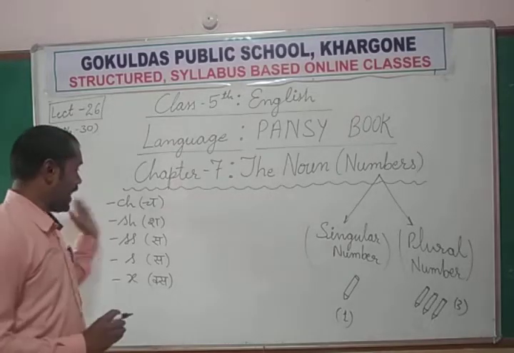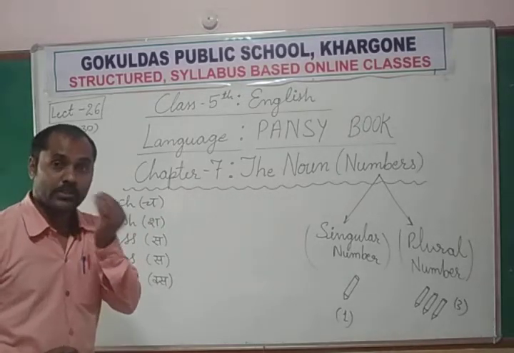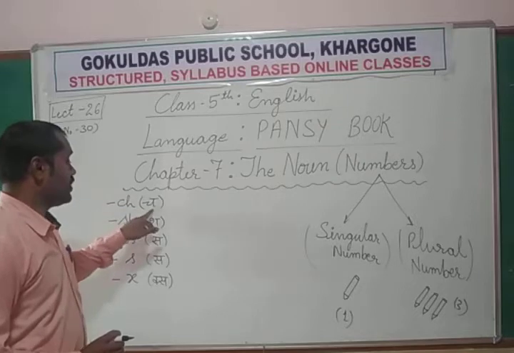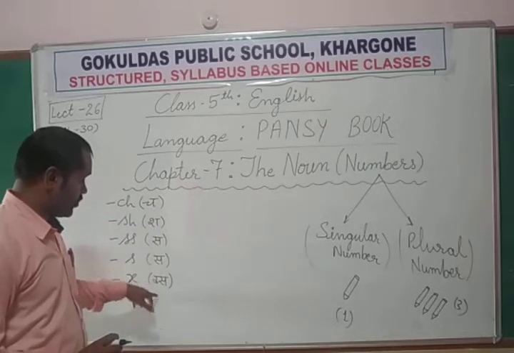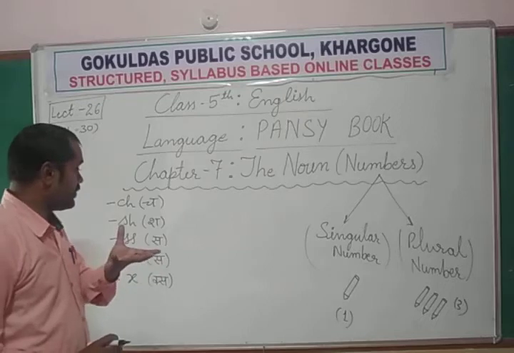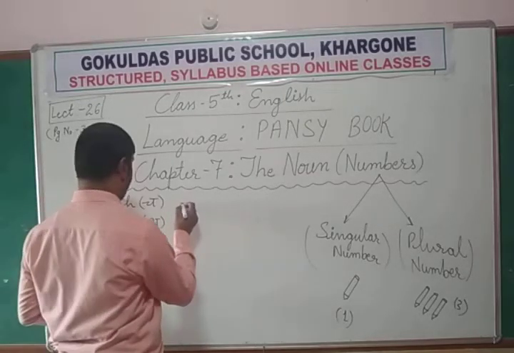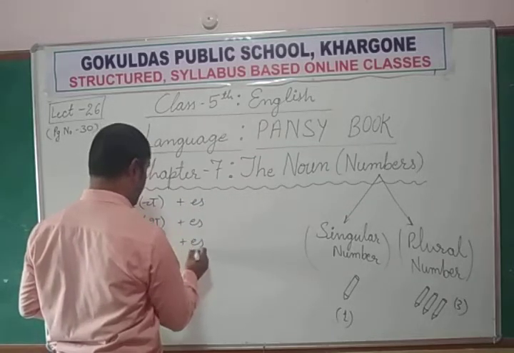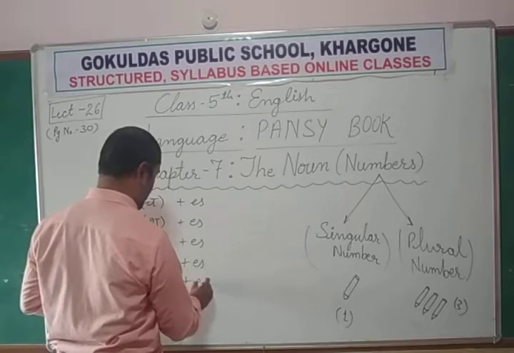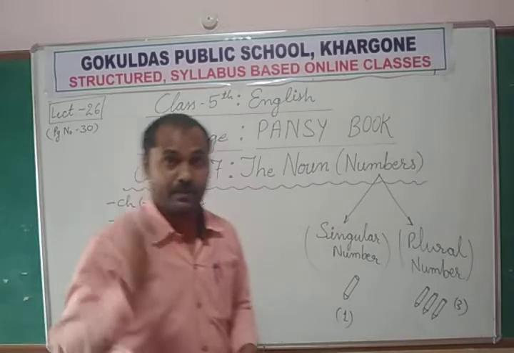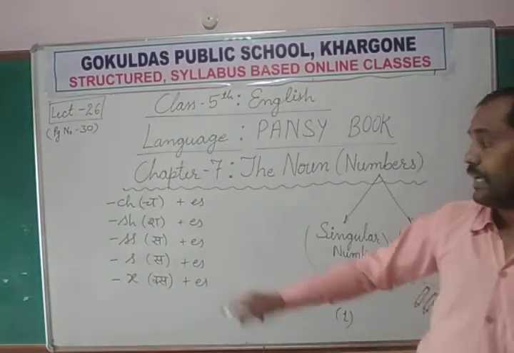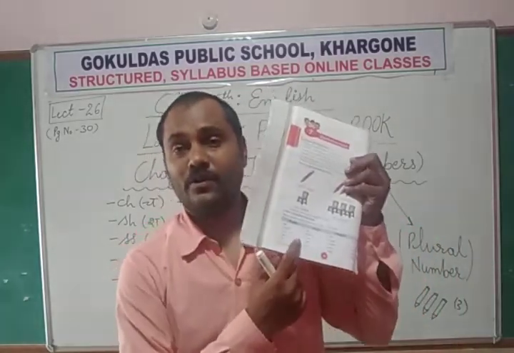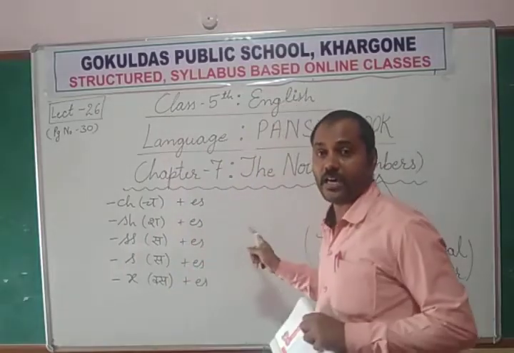When any word ends with these sounds, we are focusing on how to pronounce it, what the ending pronunciation of the word is. According to that pronunciation we add es. Here we add es, not only s. That is to be remembered, because in the first table we were adding only s, but here we are adding es.